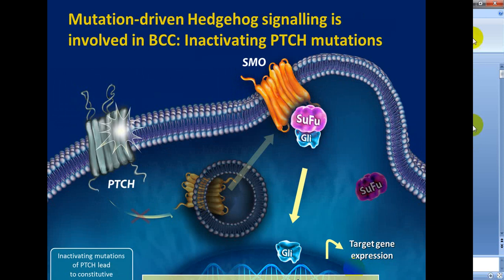Now, mutation driven Hedgehog signaling is involved in BCC, so inactivating PTCH mutations.